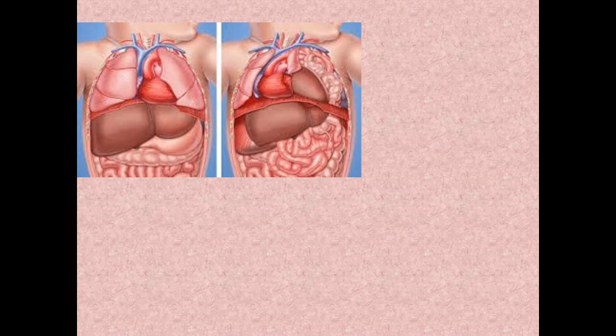Okay, so the most common side is the left side. When these intestinal contents come into the thorax, they compress the lungs. So there is no proper expansion of the lungs, or proper development of the lungs is not happening, and they push the mediastinum to the right side.